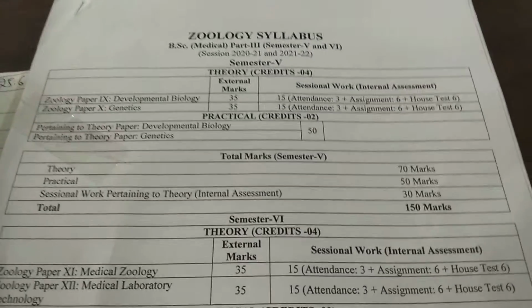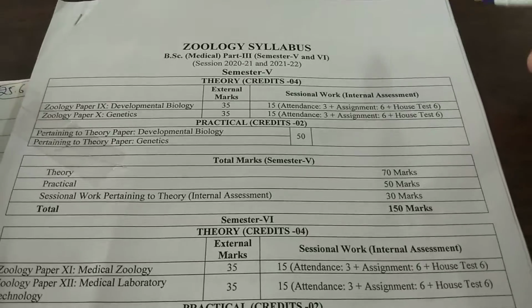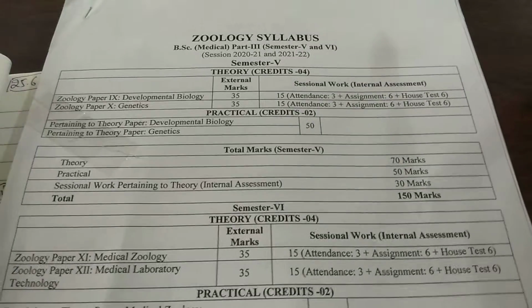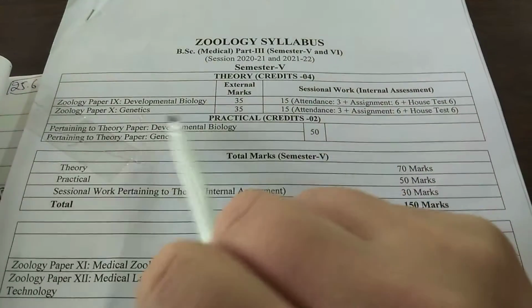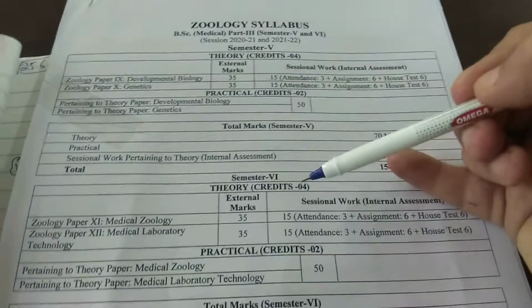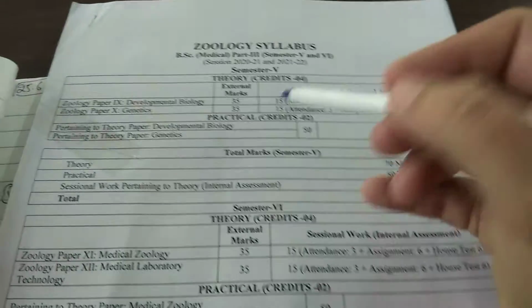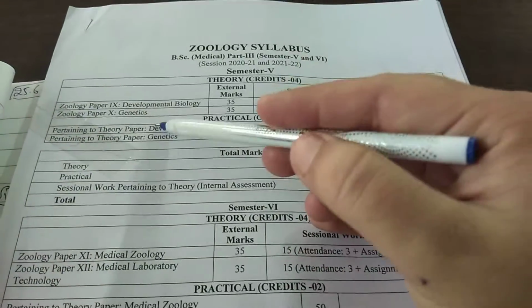Very good morning, students. In this class in BSc third year medical, we are going to study two subjects in semester 5th. They are developmental biology and genetics. And in sixth semester, they will be medical zoology and medical laboratory technology. We will start with genetics and then developmental biology.